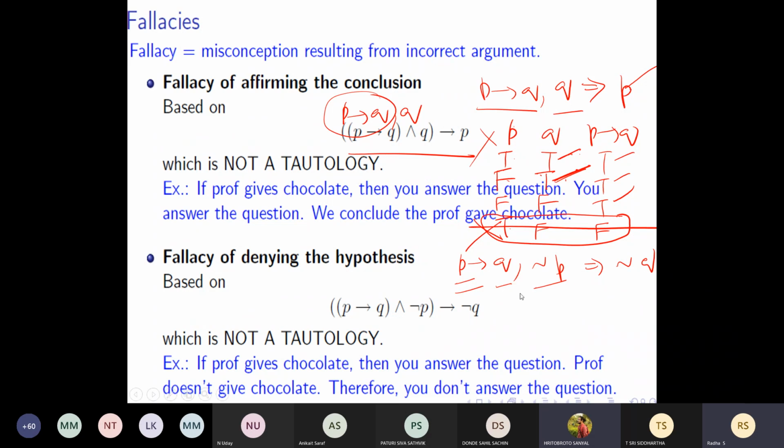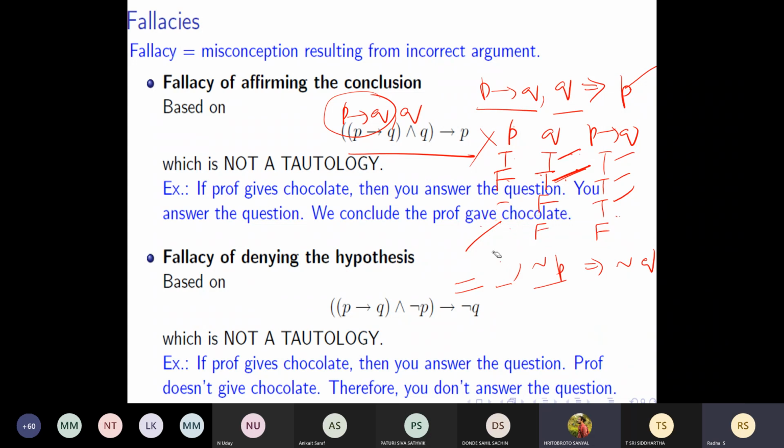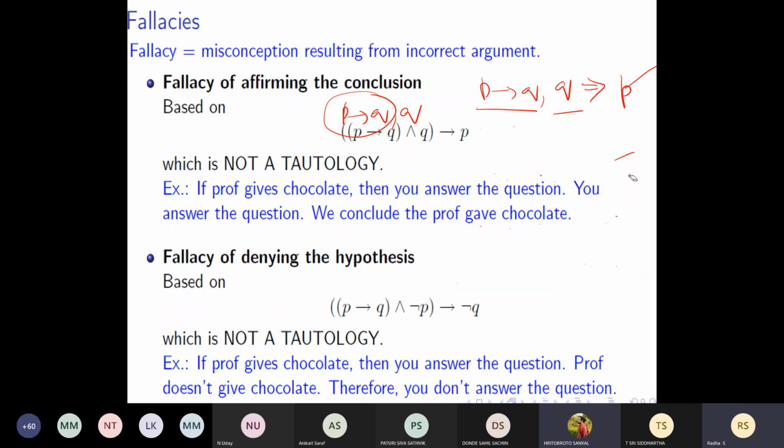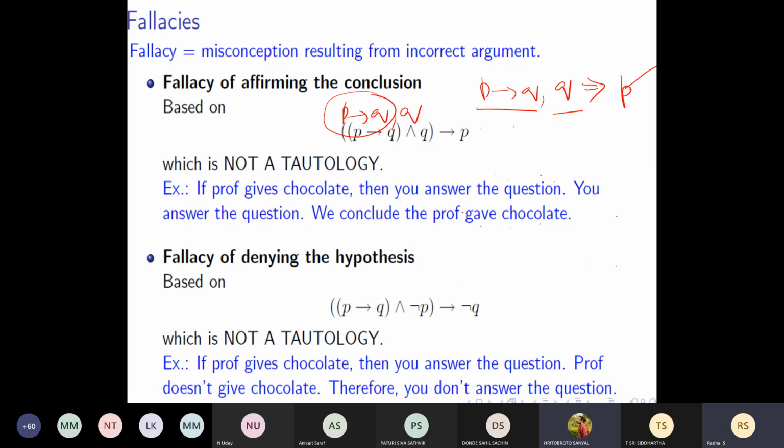Okay, the second one, again 1 minute. These are all just arguments here. Don't confuse yourself. I'll again take the truth table.